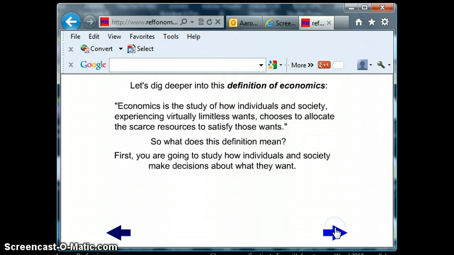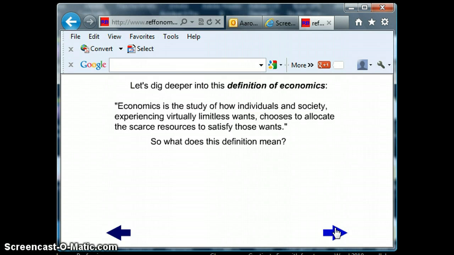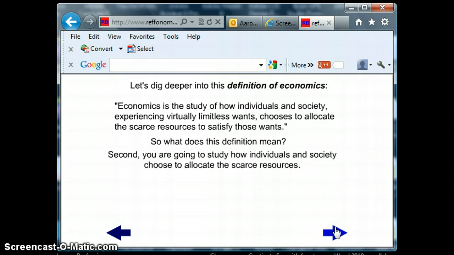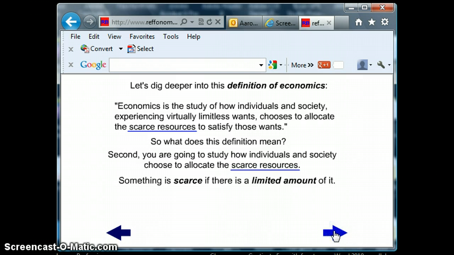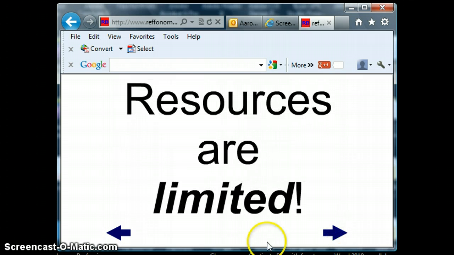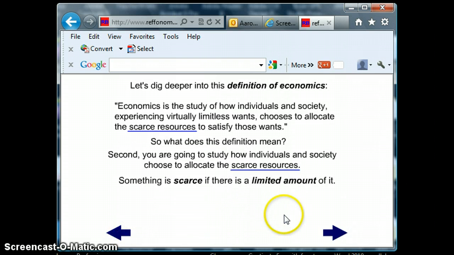So what does all this mean? It means you're going to study how individuals in society make decisions about what they want. The decisions and how they are made is really what we're looking at in economics. What resources are used and how they're allocated is the next big question. This, along with some other questions that we ask in economics, leads us to the study of economics.